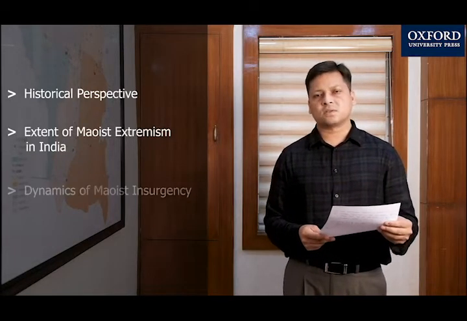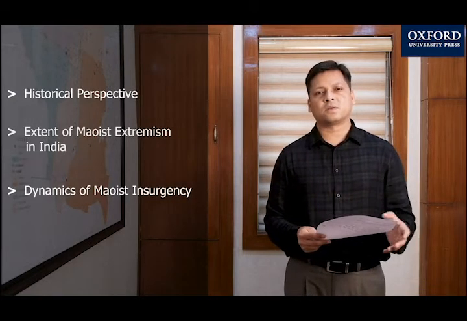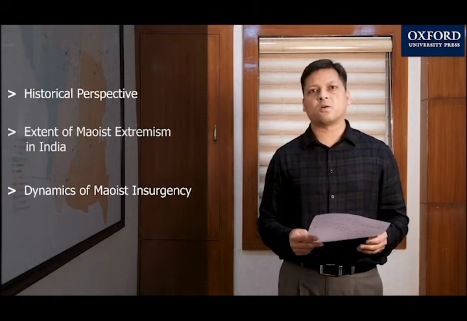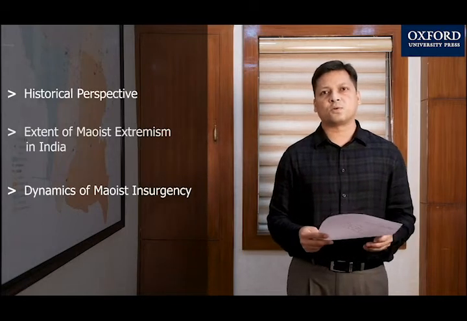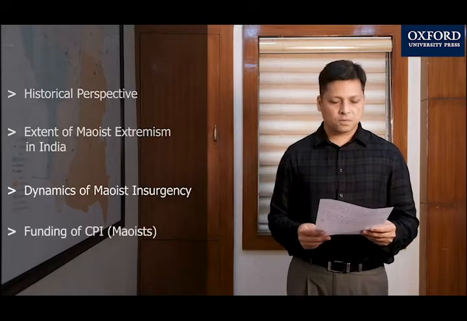In this chapter, you will study the historical perspective, how LWE grew out from Naxalbari. What is the extent of Maoist extremism in India? At present, it affects about 90 districts in 11 states of India. And the dynamics of Maoist insurgency, how actually the guerrillas, the Maoists, first captured the rural areas, the underdeveloped areas, and how from there it spreads outward towards the urban areas. It also discusses the funding of CPI Maoists.